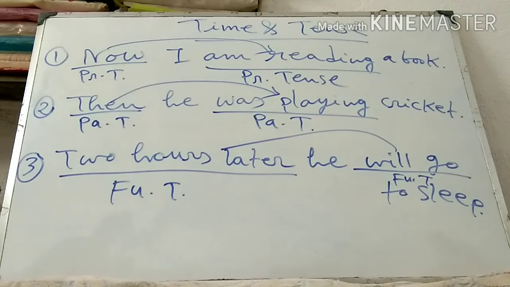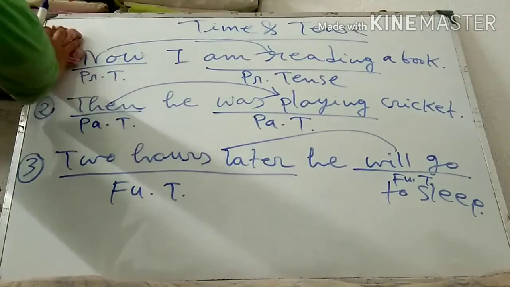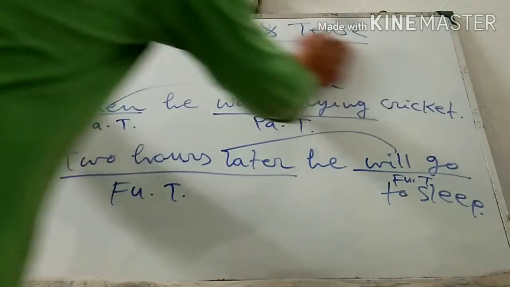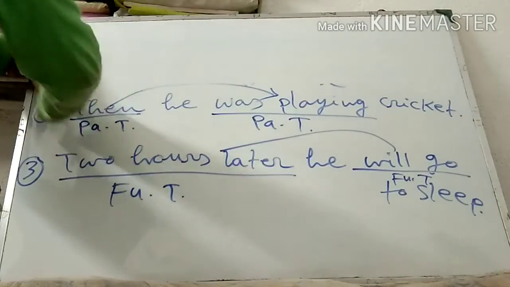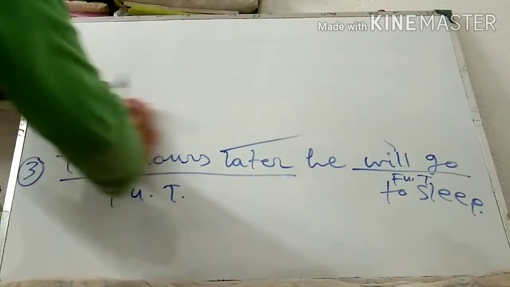Thereafter, I am coming to the sub-classification of these tenses: present tense, past tense, and future tense. All these tenses can be classified into 4 categories.